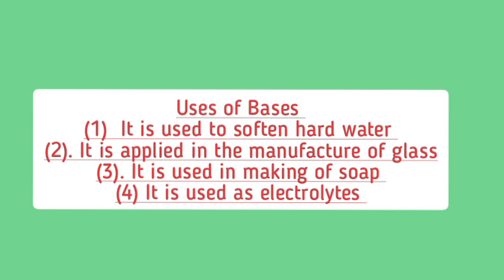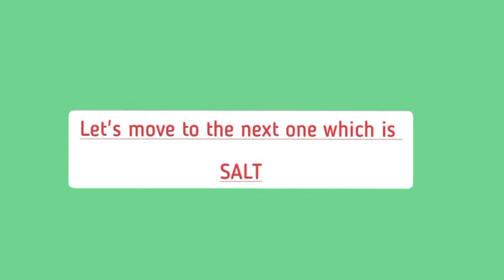So uses of bases: we say it is used to soften hard water. Number 2, it is applied in the manufacture of glass. Number 3, it is used in making of soap. Number 4, it is used as electrolyte. Note, bases are used as what? Electrolytes. Bases are soapy when they touch. Those are the physical properties. Then these are the uses. So now let's move to the next one, which is salt.